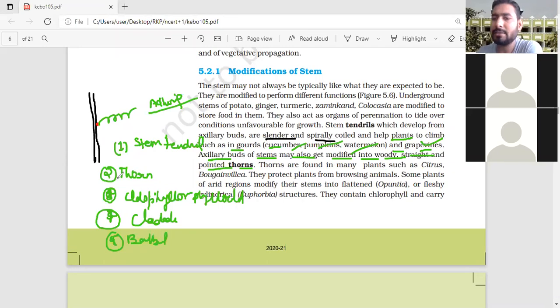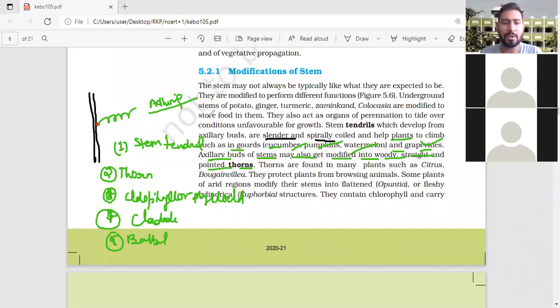Stem tendril. Clear? Stem tendril is found basically in Cucurbitaceae plants, Cucurbita, that is the pumpkin, watermelon, gourd, cucumber. Clear? So these are where stem tendril is found. Another is the thorns.